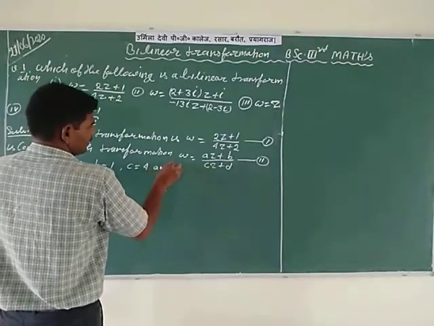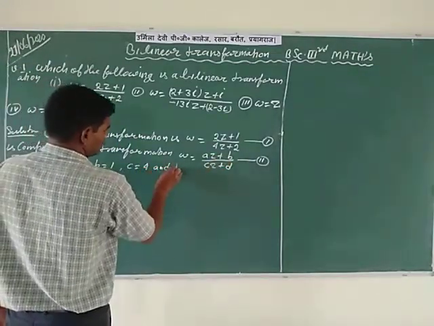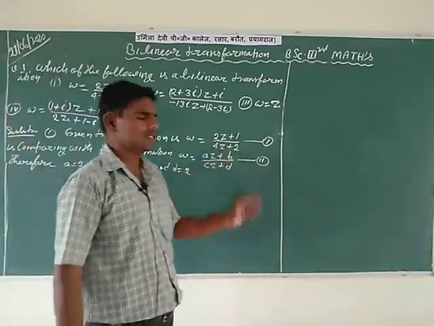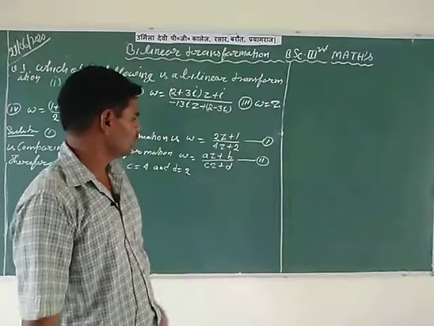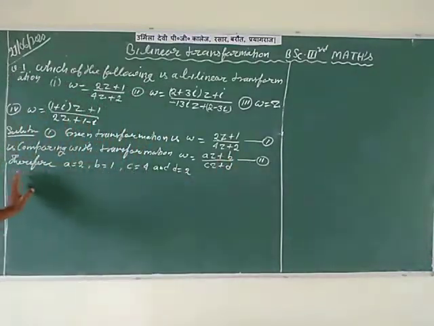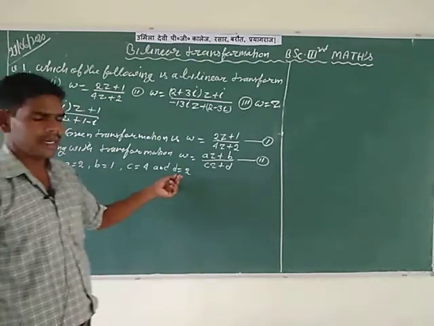And in the denominator 4z plus 2, d is equal to 2. So after comparing, we get the values of small a, b, c, d, which are 2, 1, 4 and 2.